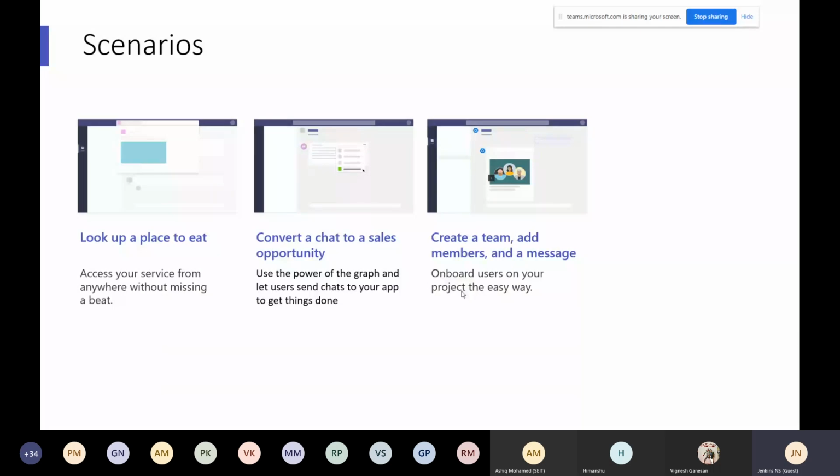For that you can create team members. That's also a scenario, where you do it based on your request from the team level. You can do it from Teams itself.